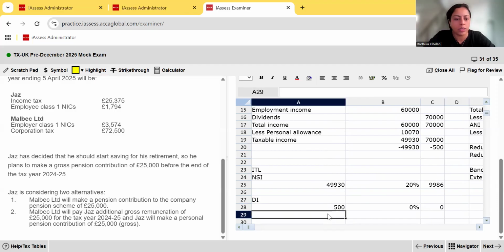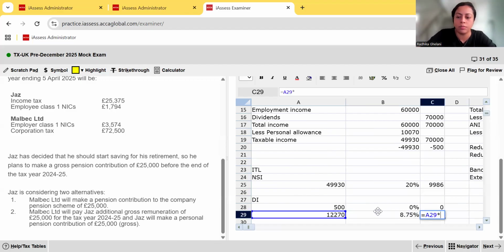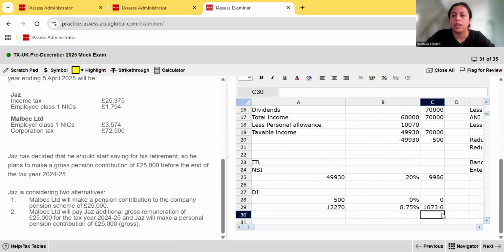So 12,270 is going to be taxed at, what is the starting rate for dividend income? If you forget, you see the tax tables here. Always go and have a look at that if you're unsure, if you've forgotten, okay? So times 8.75% is going to be 12,270 times 8.75. That gives us 1,073.6.